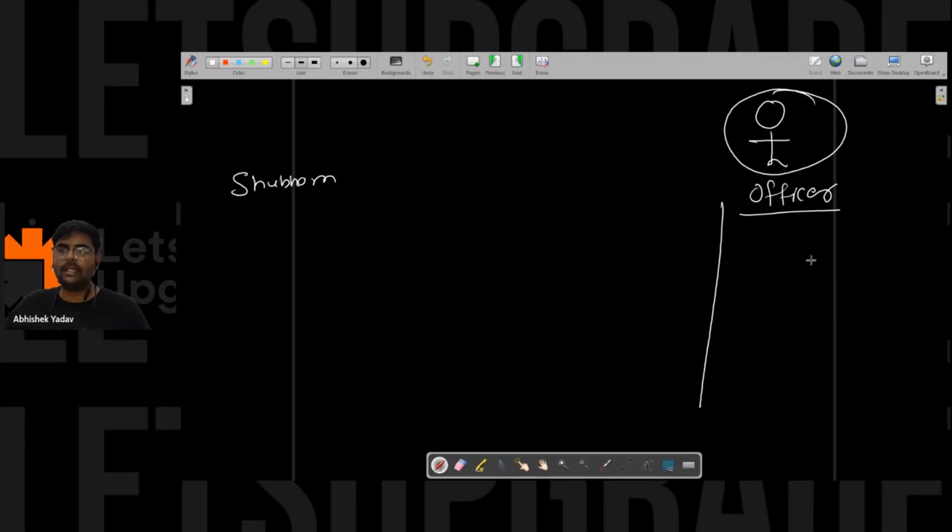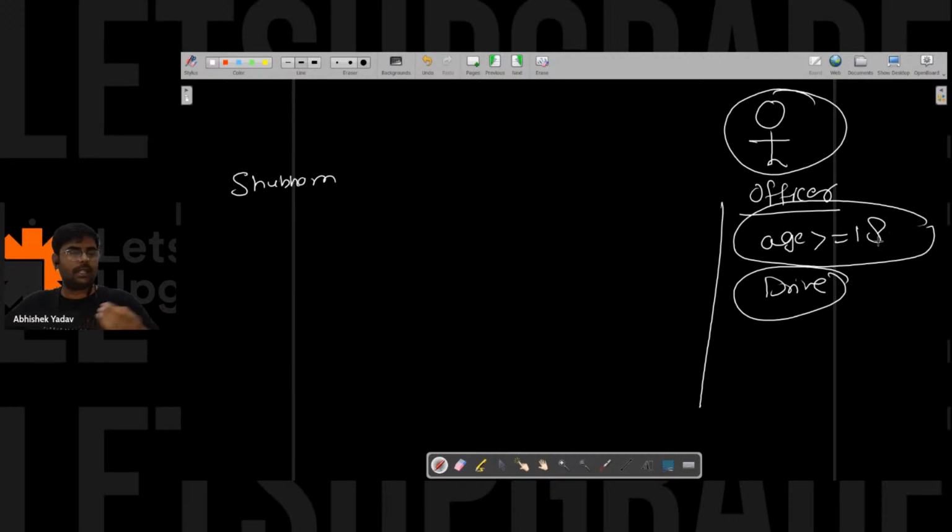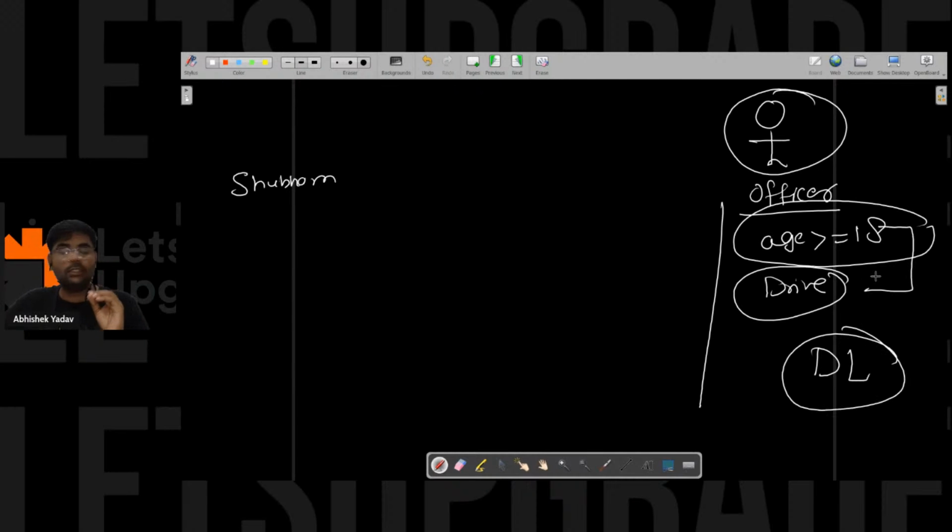The criteria is that the age should be greater than or equal to 18, and the person should know how to drive. If these two criteria are correct, then he will get the driving license. So in order to get the DL, both the conditions should be true.